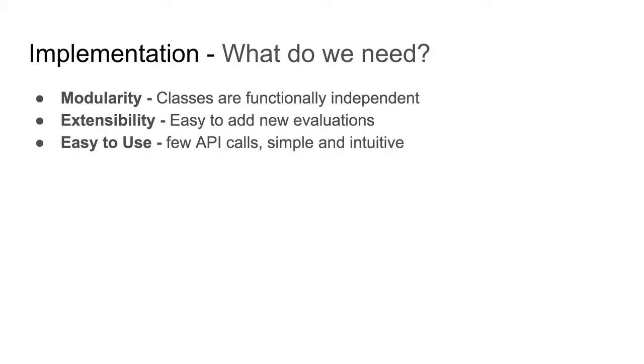So implementation, what do we need? The requirements of this project were to make the library as modular as possible, which means that classes are functionally independent, to make the library extensible, which means that it's easy to add new classes for evaluations, easy to add new similarity metrics, really just be able to extend the different methods that we're using should we need more in the future. And the third is that the library is easy to use. So we'll go over a demo where we see that it takes very few, very intuitive API calls to use the library and get the results that we want.